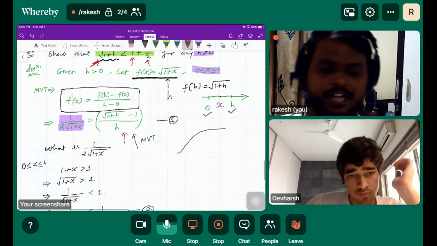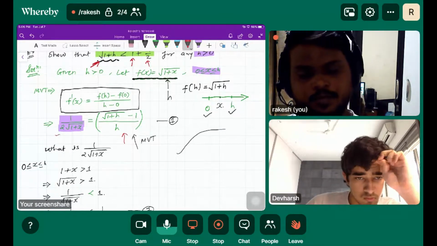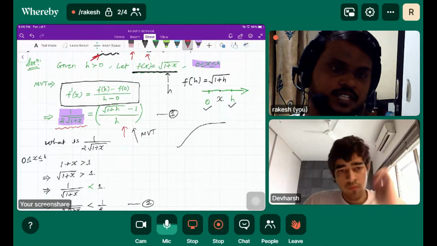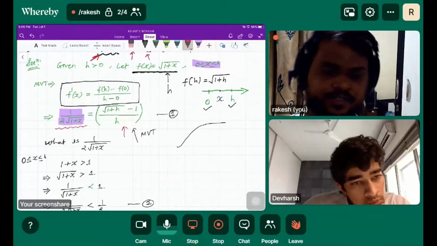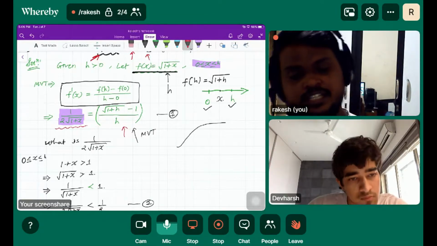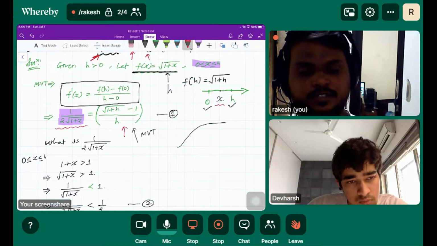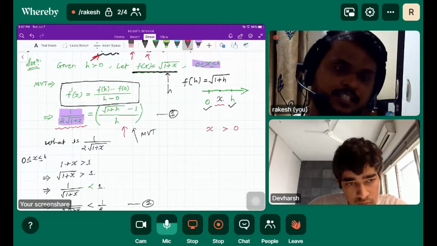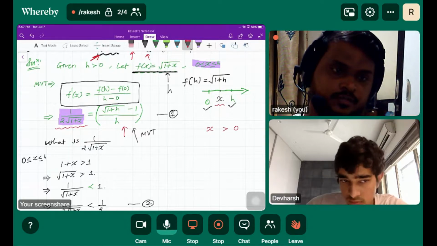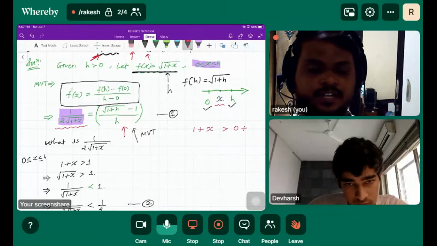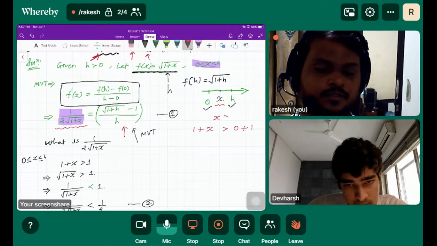The inequality can be introduced because of this term, 1 over 2 root 1 plus x. Since x is a positive number, x is greater than 0. So if I add 1 on both sides, what we get?